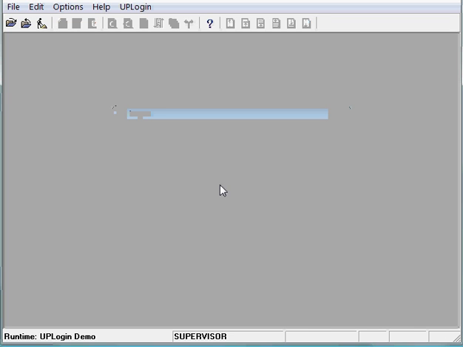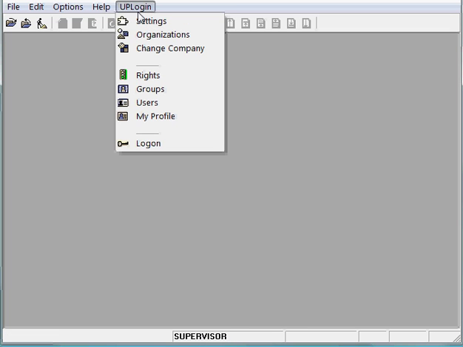And as I logged in through the UPLogin module, not the Magic built-in security logon module, it did log me in at the level of Magic security as well as the supervisor, where now I have access to basically all default capabilities of the UPLogin module.